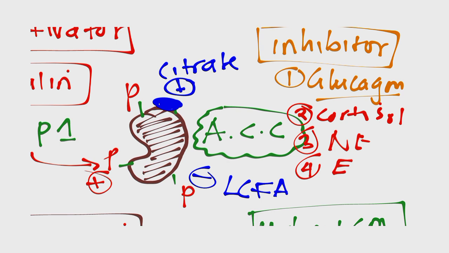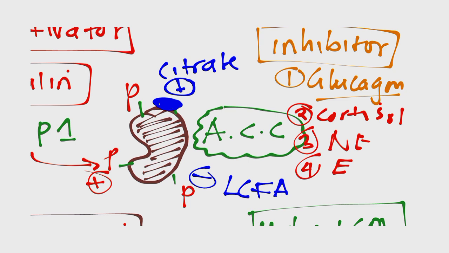In other words, look at what was happening in the TCA cycle. When you produce a lot of ATP, ATP itself will inhibit the TCA cycle to say, we have enough, stop producing any more ATP. The same applies to this pathway. In fatty acid synthesis, when you produce a lot of fatty acids, they will inhibit this enzyme acetyl-CoA carboxylase, and that will result in the inhibition of fatty acid synthesis.